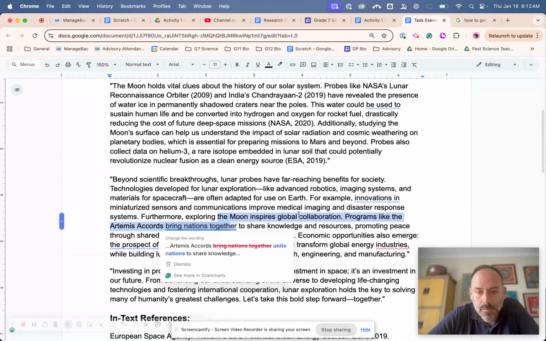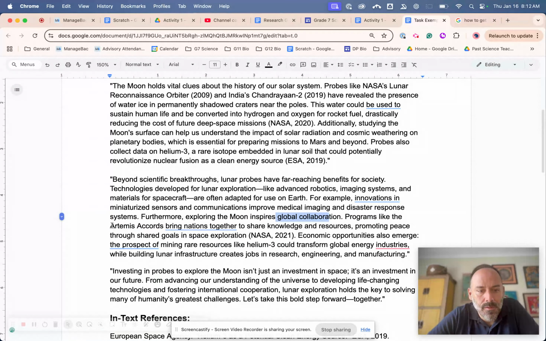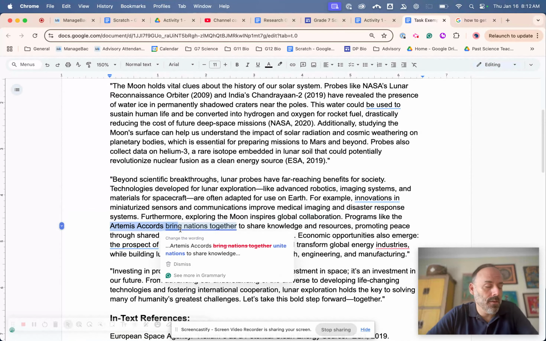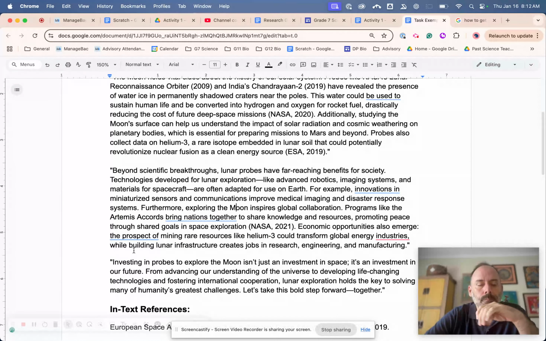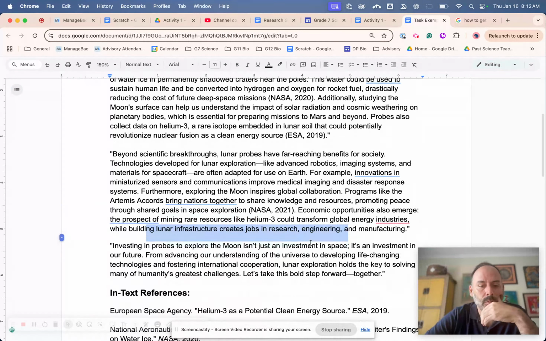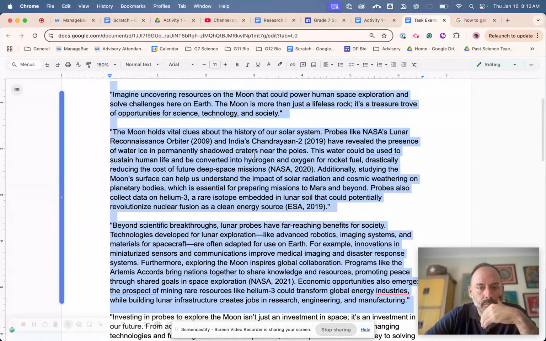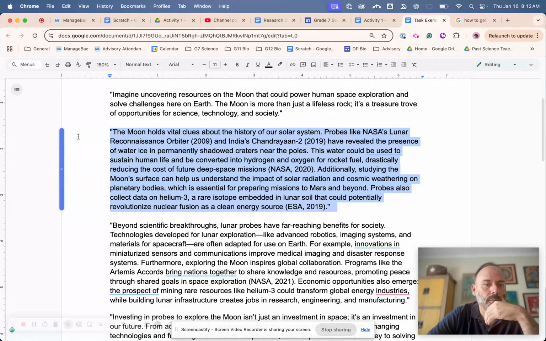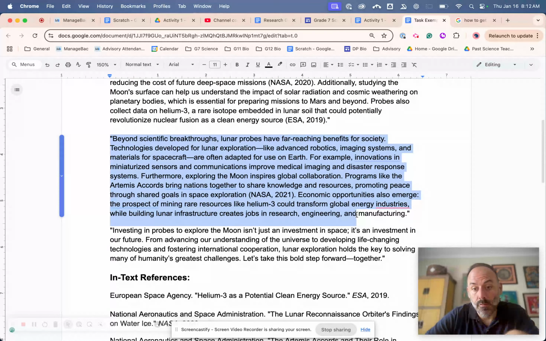And then this one is a good one too, right? This idea of global collaboration. So there's this thing called the Artemis Accords, which kind of outline how to explore Mars and working together, those sorts of things. Again, the opportunities of mining helium-3, which could be used for energy, maybe in the future, right? And this creates jobs, research, engineering, that sort of thing, right? So here's kind of the science behind it, what we've discovered about it. Here's why it's good. Here's why we should be doing it. Here are the benefits we get to mankind.